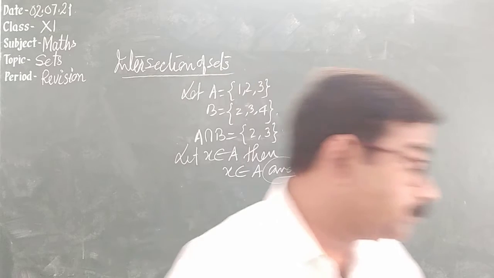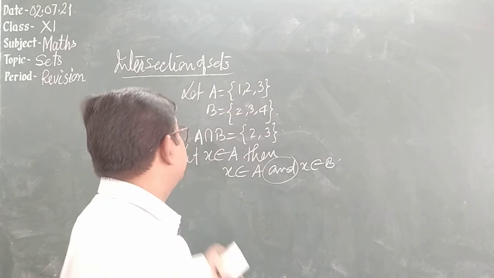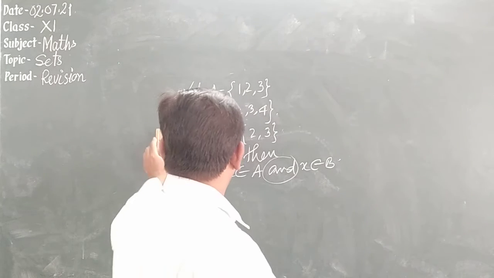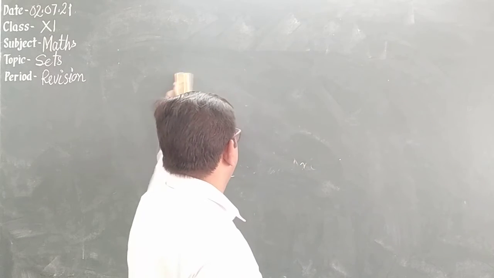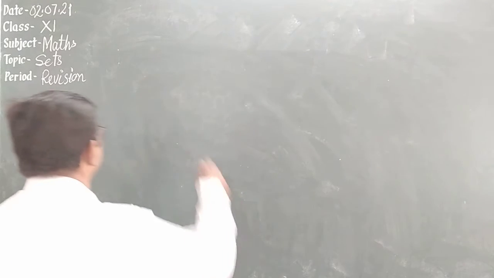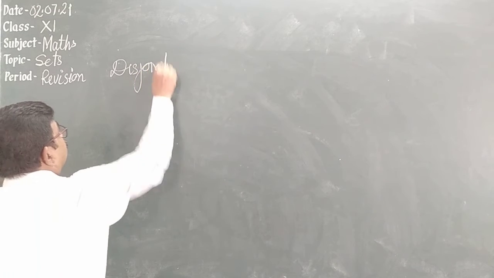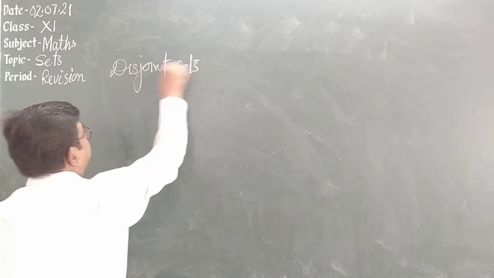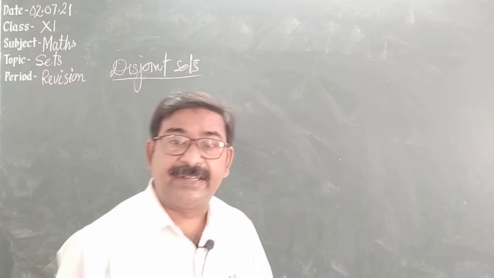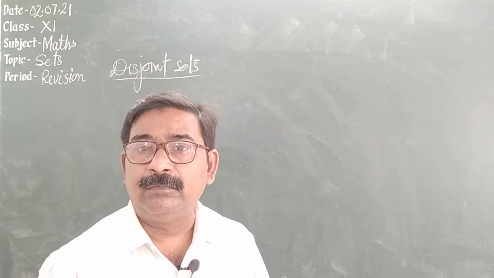Now disjoint sets. Disjoint sets are those sets which have no common element between them.